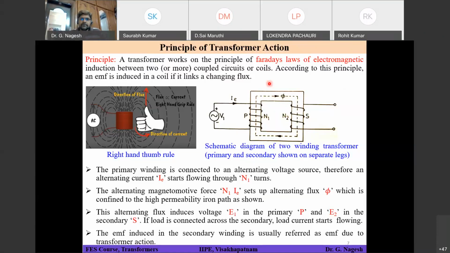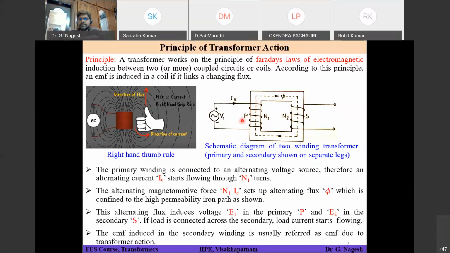Right. So if you see here, I have drawn the basic schematic diagram of a two-winding transformer. On the left-hand side, there is one circuit, which is nothing but coil 1 or winding 1, which has some number of turns. I have given the notation N1. So N1 turns are present in this winding. That's what I'm assuming.